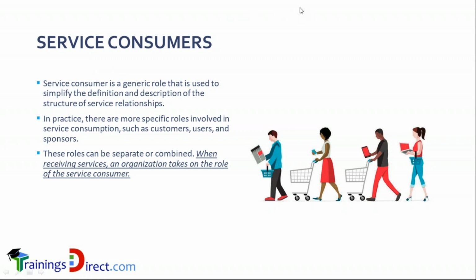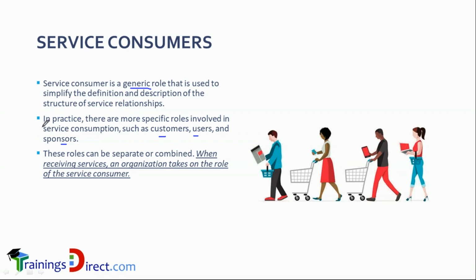So the word consumer is a very wide term. It's a generic role because we sometimes have terms like users, customers, client, sponsor, and so on. So the word consumer covers all of them: client, customer, user, sponsor. The word client is not used so much in ITIL, but we do use the word sponsor, customer, and user. You see, therefore we have customer, users, and sponsor.